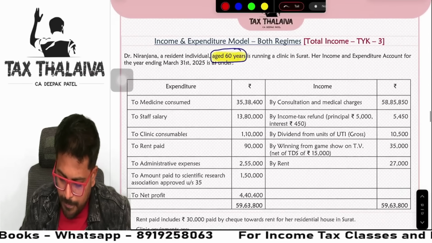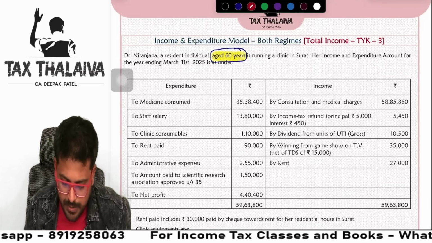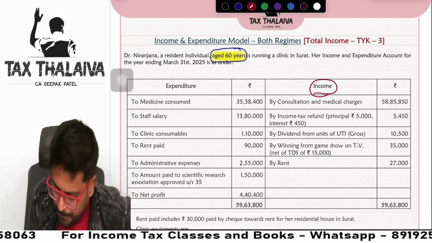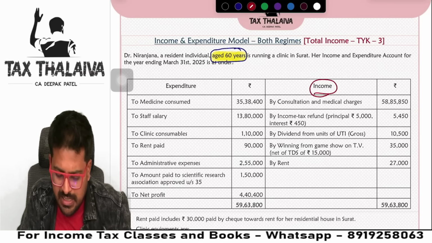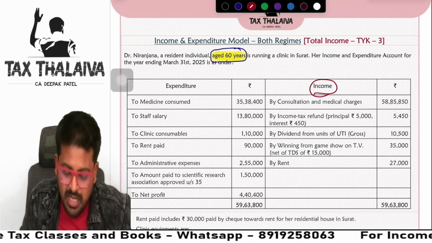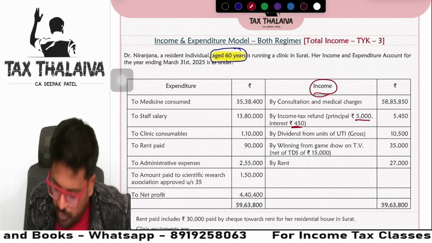Correct? Now, first, in this 15 minutes, what we need to mark. First, I told you already, come to the credit side, income side. Consultation and medical charges, normal professional income, that is. Income tax refund is not a profession income. Income tax refund, principal 5,000, interest 450.